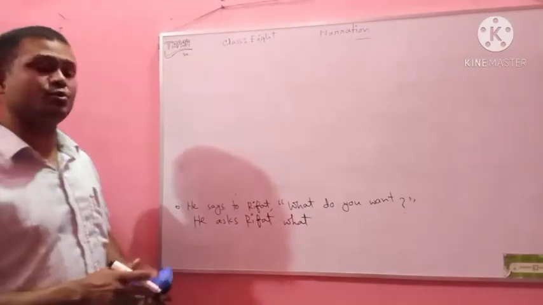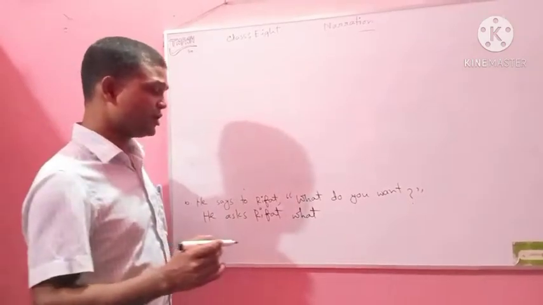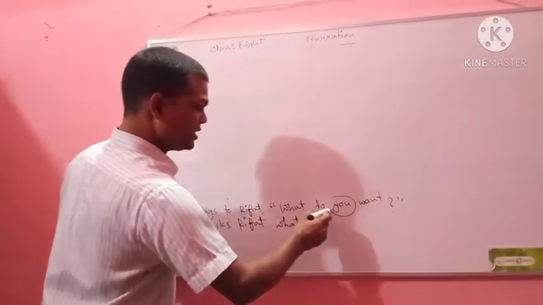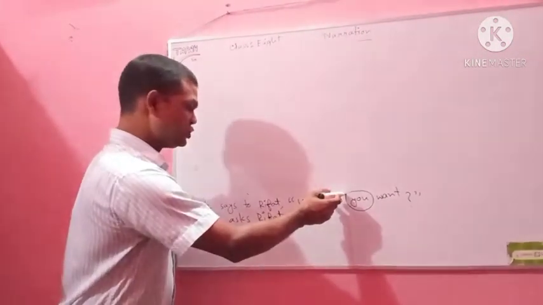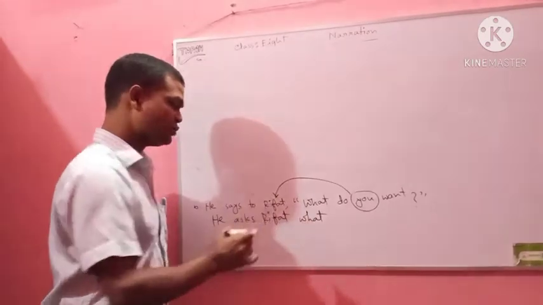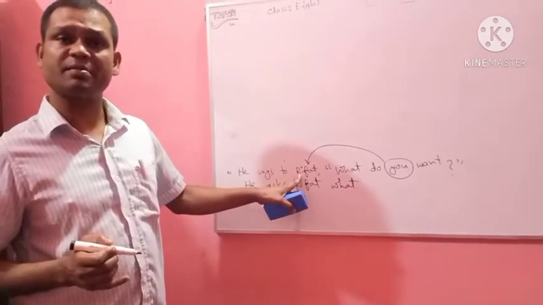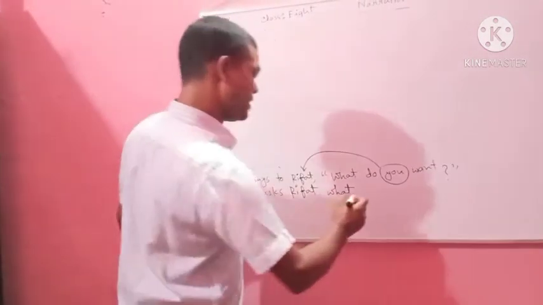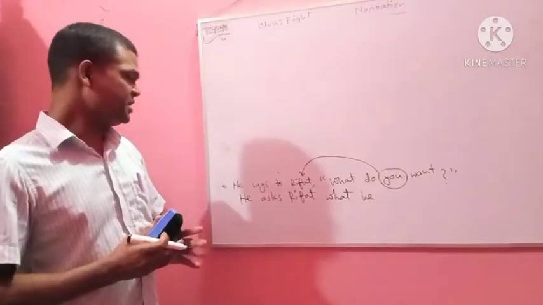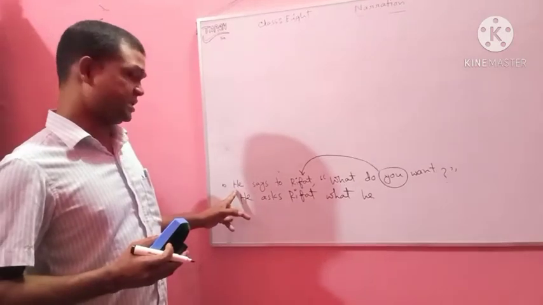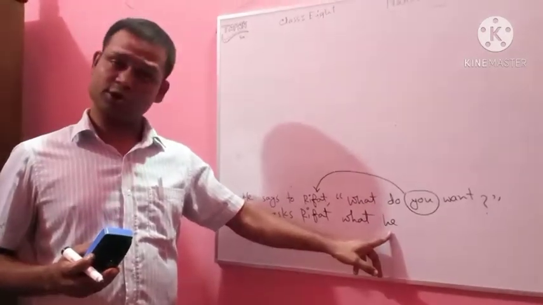In this case, you need to follow one thing: you need to find out the subject of the reported speech. The subject of the reported speech is "you". So "you" is second person. Second person follows the object of the reporting verb. What is the object of the reporting verb? Rifat. So the pronoun of Rifat will be used. What is the pronoun of Rifat? He.